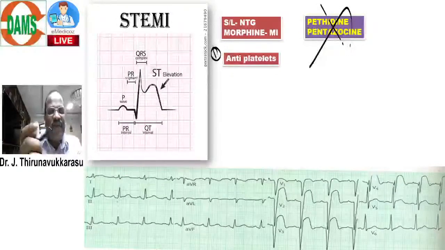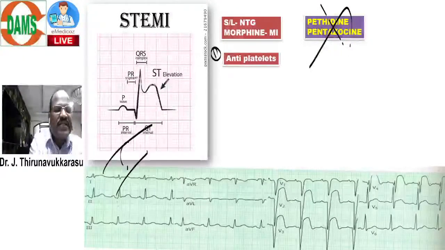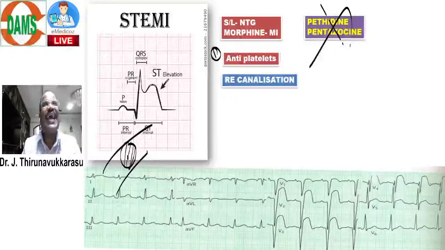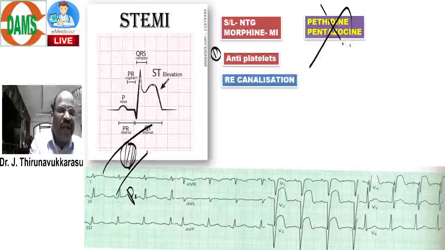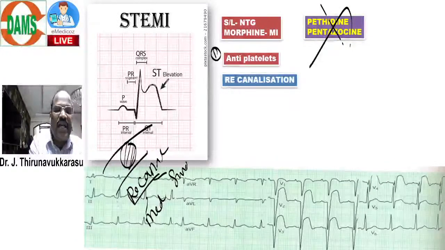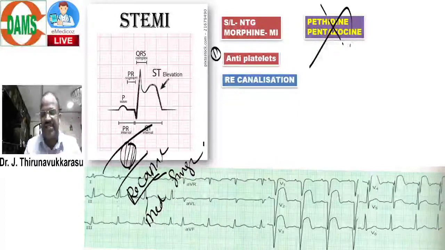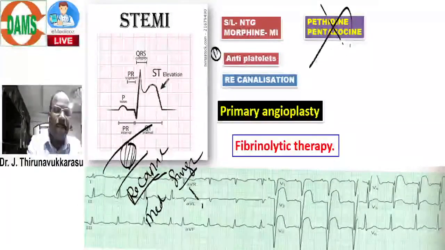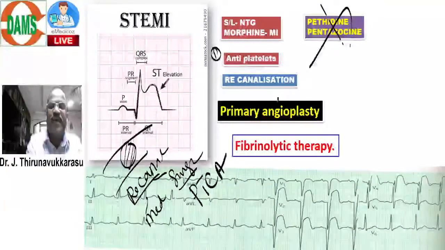Apart from that, we can do thrombolysis. The thrombus can be lysed. That is called recanalization. The recanalization is done by either a medical method or by surgical intervention. Surgical intervention means we can go for PTCA, angioplasty, percutaneous transluminal coronary angioplasty.